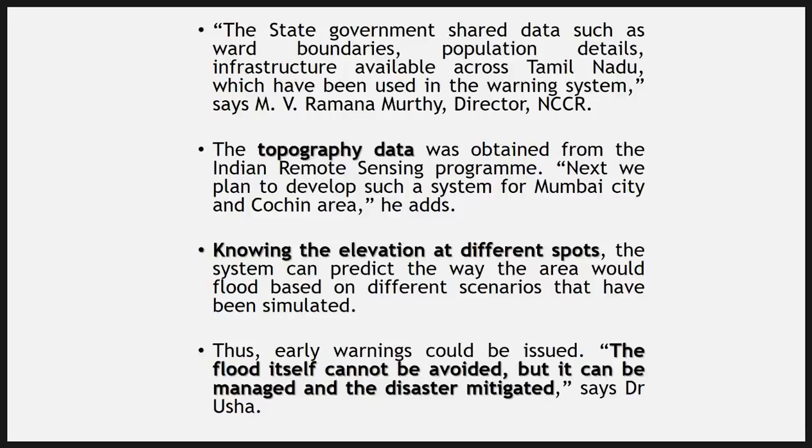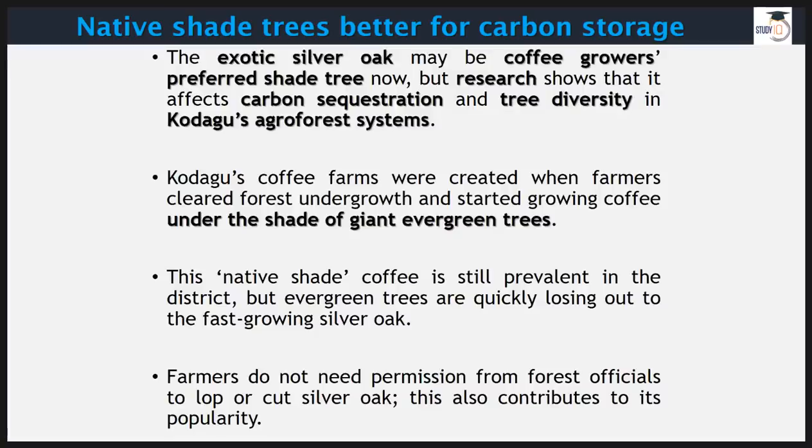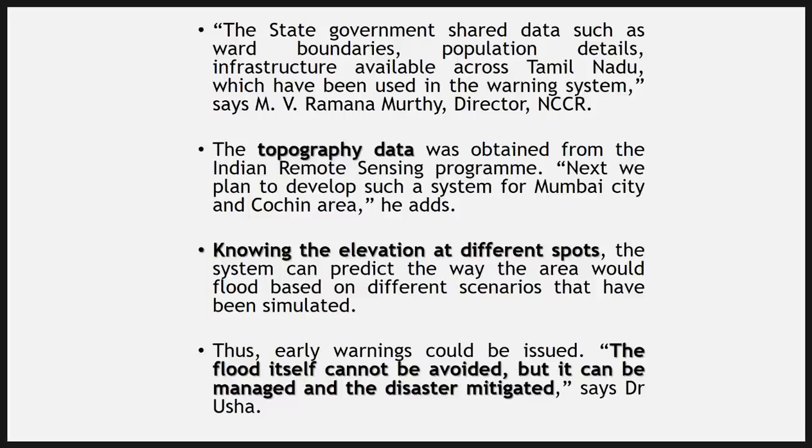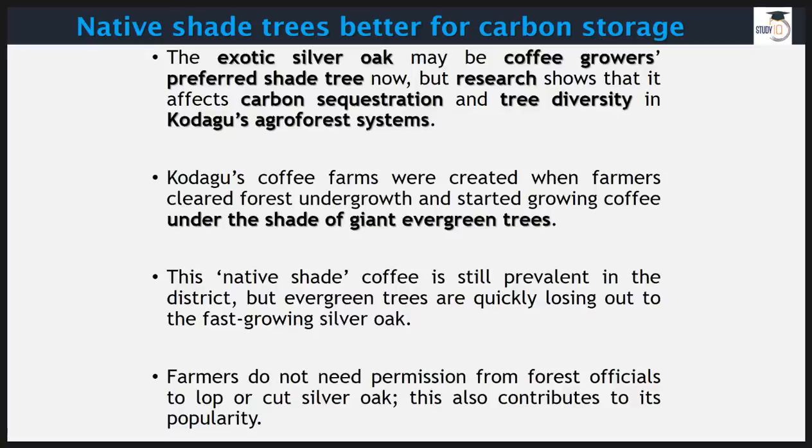Now all this data is collected, as I told you, and the thing is it is not just for Chennai. Once it becomes successful here, then it will be implemented in other parts, other metro cities as well. And one more thing, right? This is the most important line here, that the flood itself cannot be avoided, but it can be managed and the disaster can be mitigated.